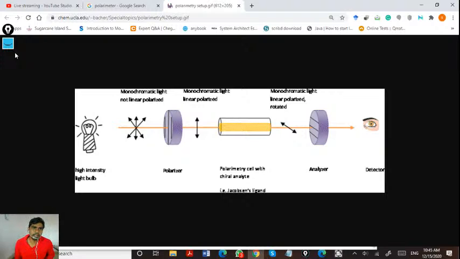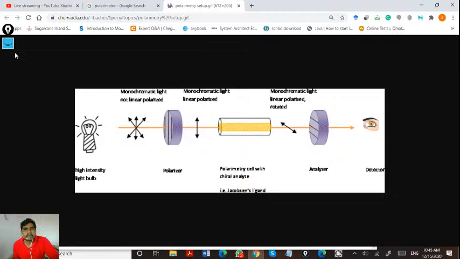Light will be in different angles, but we'll make it into one angle or one plane, that is called plane polarized light. So its plane will be one. Unless molecules are not symmetric, molecules are curved. If the molecules are curved, this angle is going to bend.